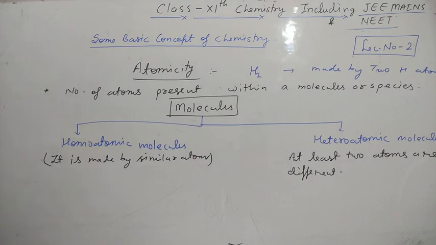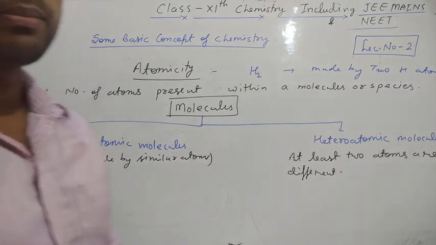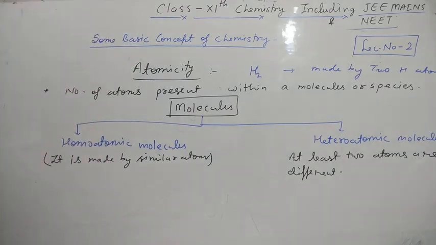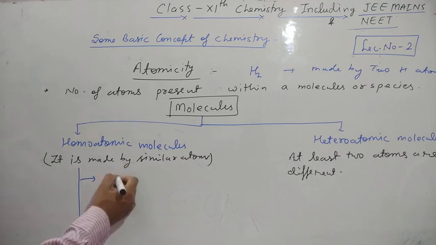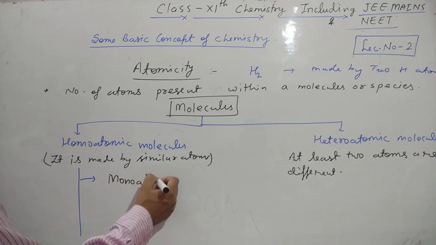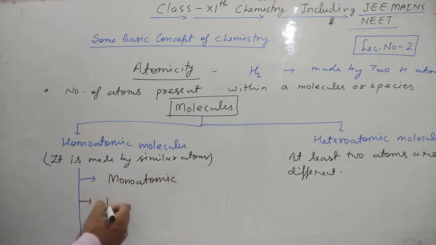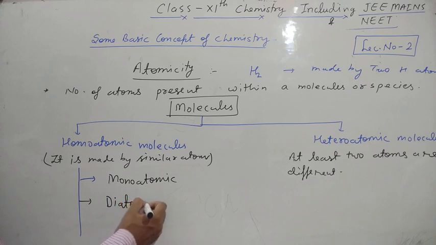Homoatomic molecules are again classified on the basis of the number of atoms. There are many types. The first one is monoatomic. Monoatomic is not a molecule, but we can consider an inert gas as a molecule. Second one is diatomic. Third one is triatomic. Fourth one is tetraatomic molecules.